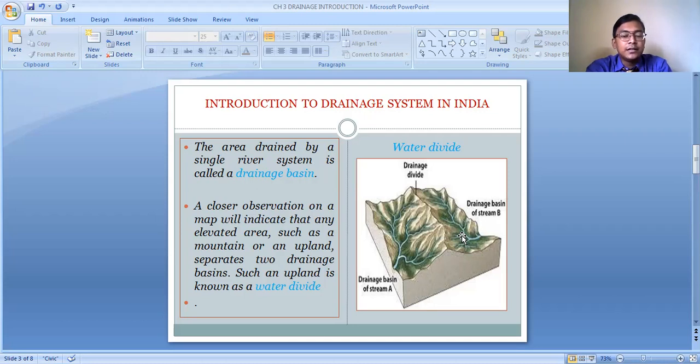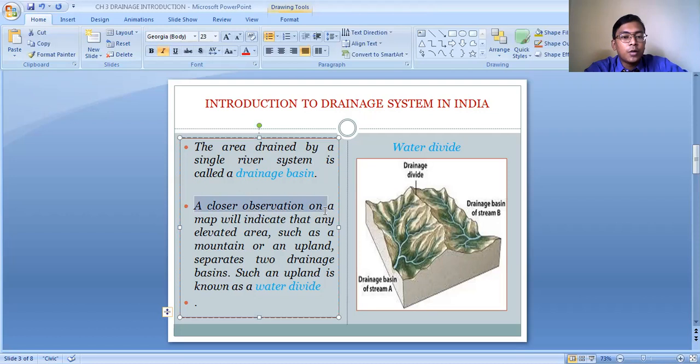Okay, and the uplifted area which separates two drainage basins is known as the water divide, or the drainage divide also. A closer observation on a map will indicate that any elevated area, such as a mountain or an upland, which separates two drainage basins, is considered as a water divide.